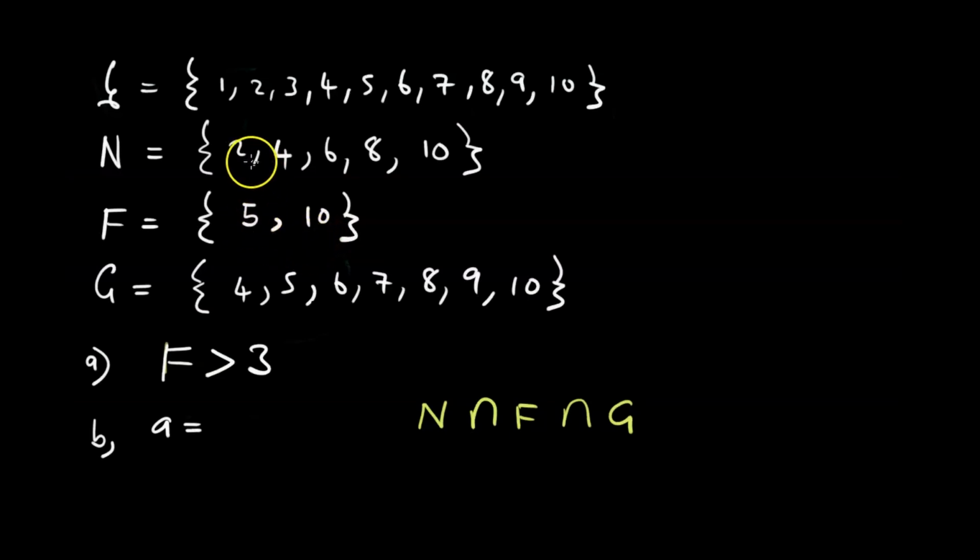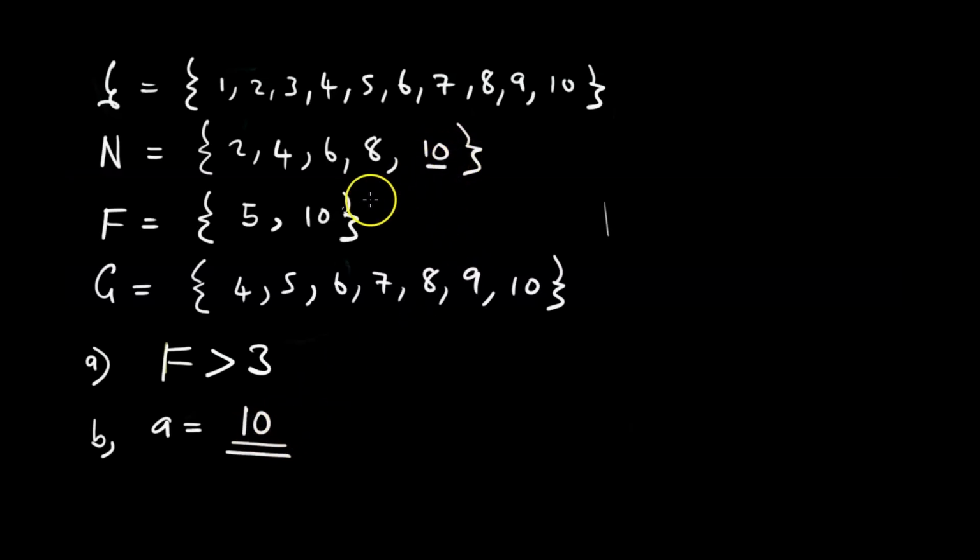Saka of course tofunga kushandisa the smallest set. Kutanga na 5. 5 haamu muna n, saka 5 cannot be the answer. Tozoenda pana 10. Toona kuti muna n 10 arimo, muna G 10 arimo, kureva kuti A ari equal to 10. Kureva kuti kana wanga usina kunyora masets ako zvakanaka, we are not going to answer these questions correctly. Saka I think we all understand why tati 10 because ari kuwanikwa muna n, F na G. Let us go to C.